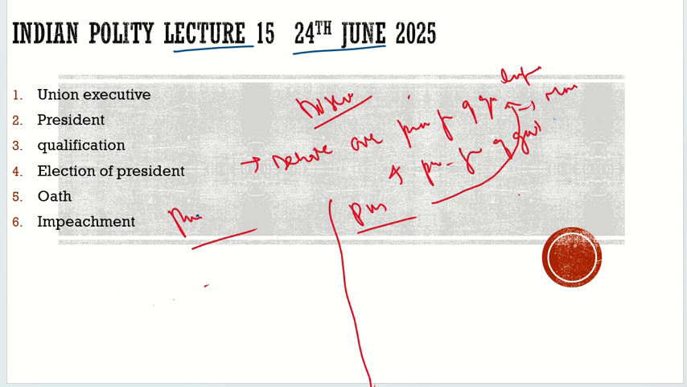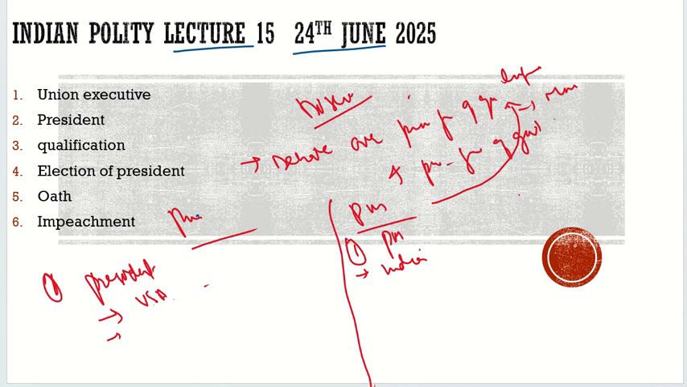Now let's understand the difference, then we will see why we adopted it. First, what is the presidential form of system? In the presidential form, who is the real head? It is the president. In the prime ministerial form, who is the real head? It is the prime minister and council of ministers. Do we have an example of the presidential form of government? Definitely the USA. Do we have an example of the prime ministerial form? Definitely India.